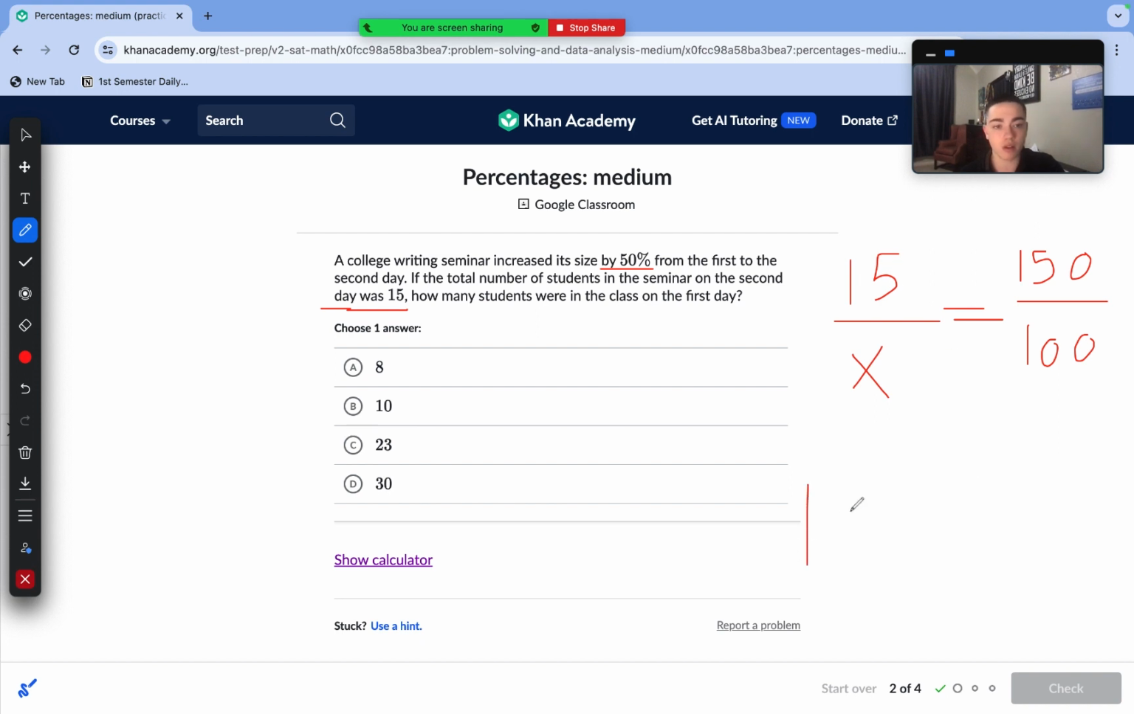15 times 100 is 1,500. 150 times x is 150x. Divide both sides by 150. We just get x equals 10. So B is our answer. And it does make sense, because there were 10 people on the first day. That increased by half of its amount. Half of 10 is 5, to get 15 on our second day.